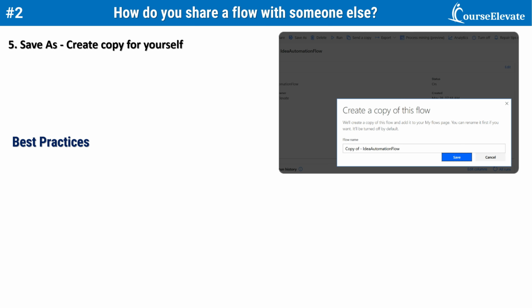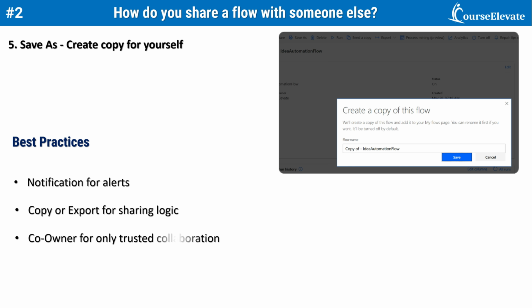So the overall approach depends on the need, that is, notification for alerts, copy or export for sharing logic, co-owner only for trusted collaborations. But remove personal connections before sharing.